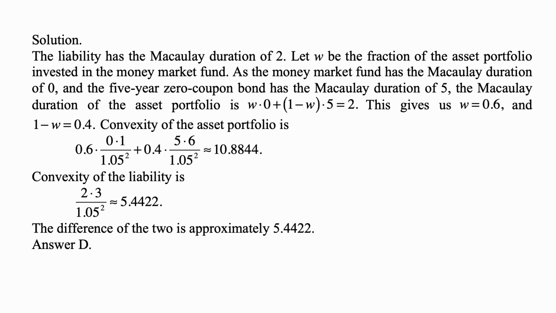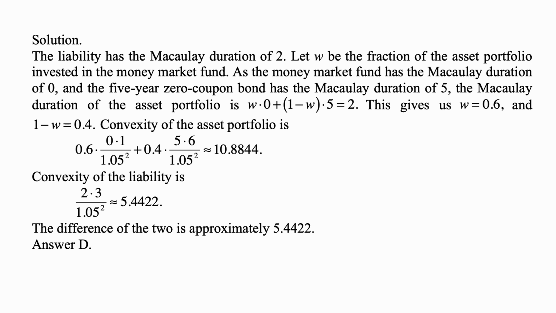And here's the solution. The liability has the Macaulay duration of 2 because it's a single payment at time 2. Let W be the fraction of the asset portfolio invested in the money market fund. The money market fund has a Macaulay duration of 0, because its price remains the same, because its interest rate varies exactly with the market, so it can't lose or gain any value when interest rates change. So the Macaulay duration of it is 0, and the 5-year zero-coupon bond has a Macaulay duration of 5.